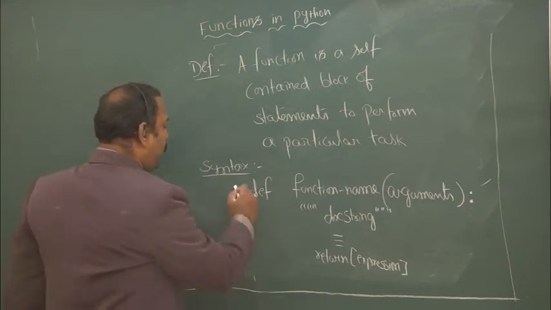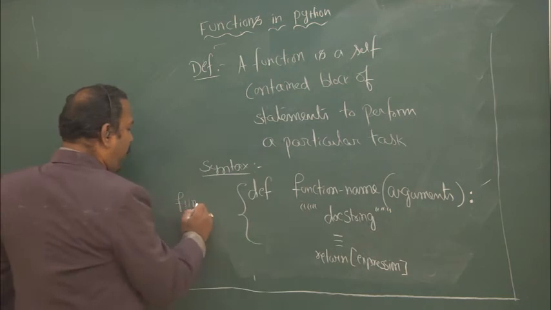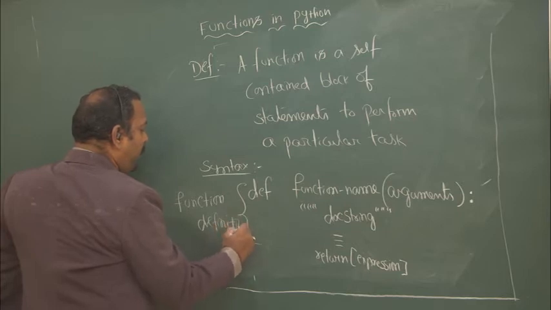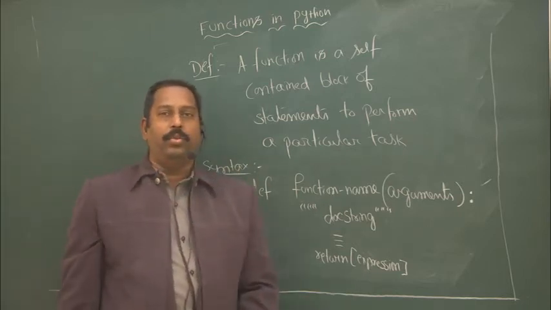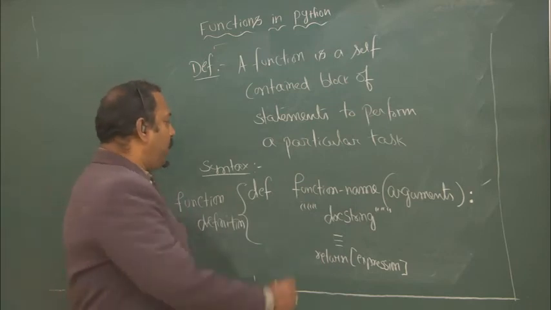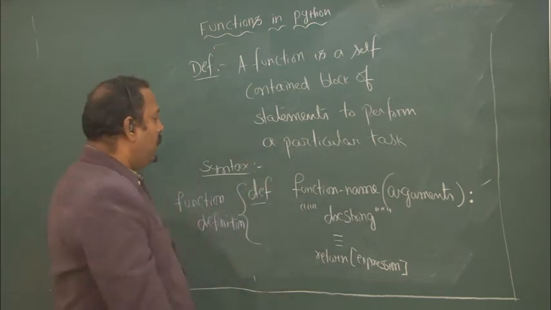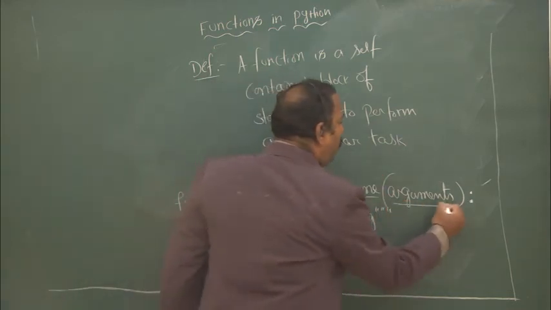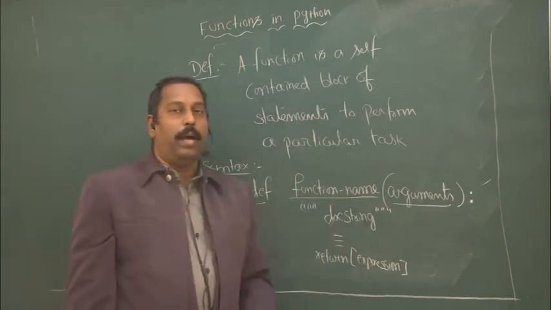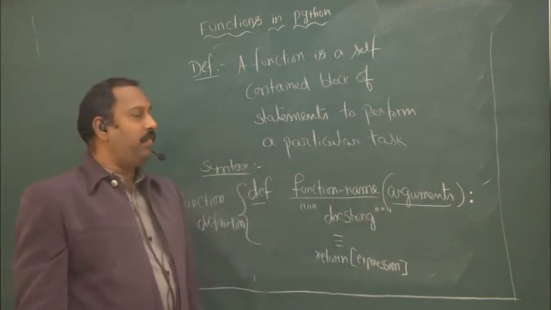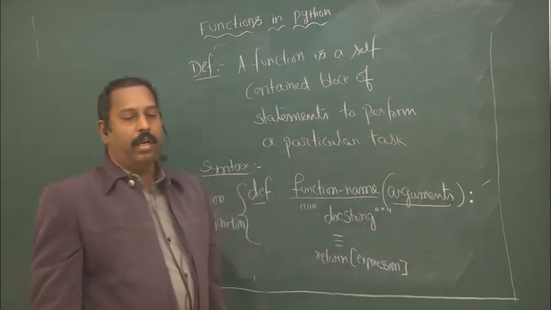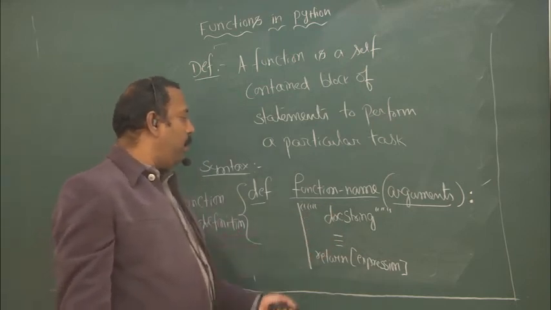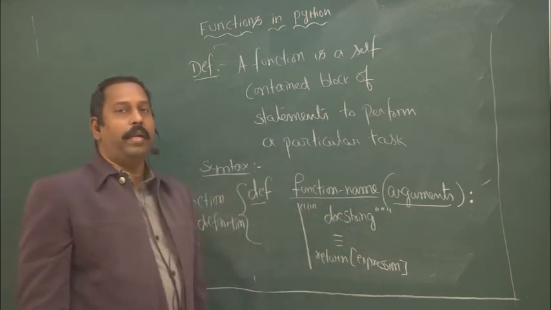So this is the function definition. Suppose you want to define a user-defined function in Python, what syntax do you have to use? Use the def keyword, a space, and then the function name, whatever name you want. In brackets, the function arguments, that means the arguments required by this function. After that, you have to use a colon, and then indentation, which is very important. And then the function body, whatever statements you want to write.